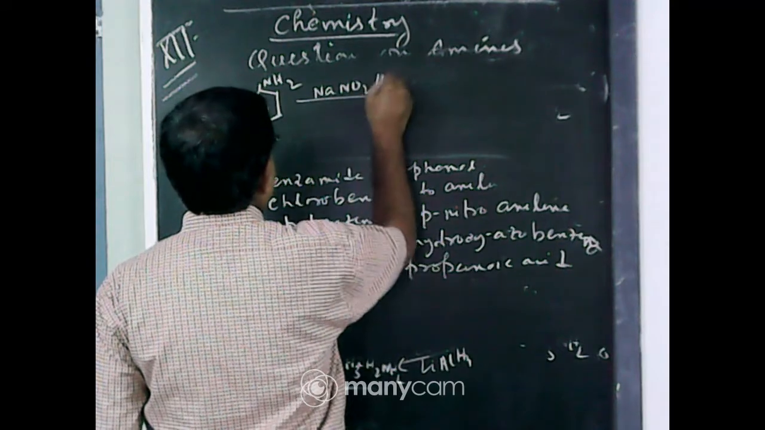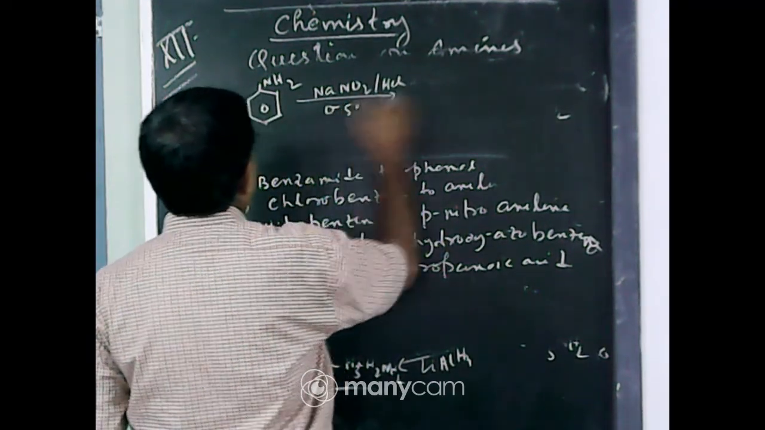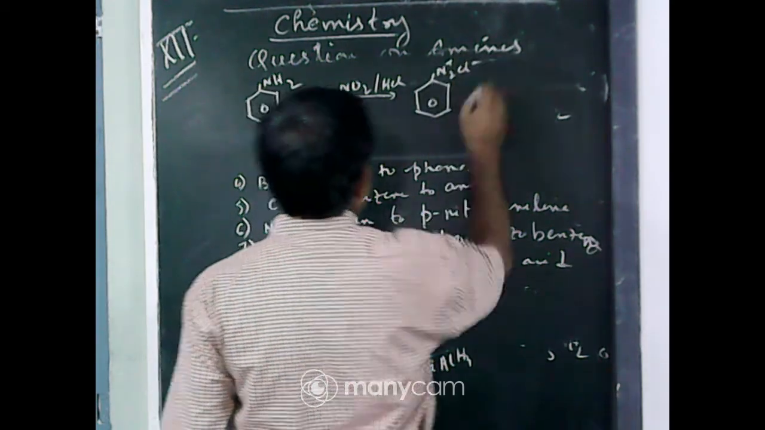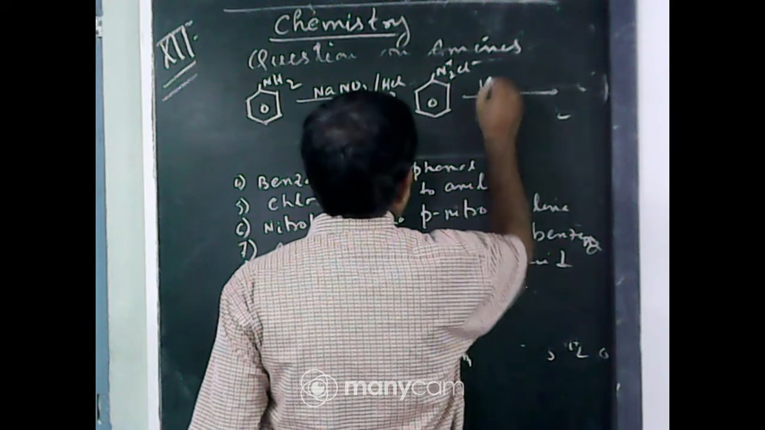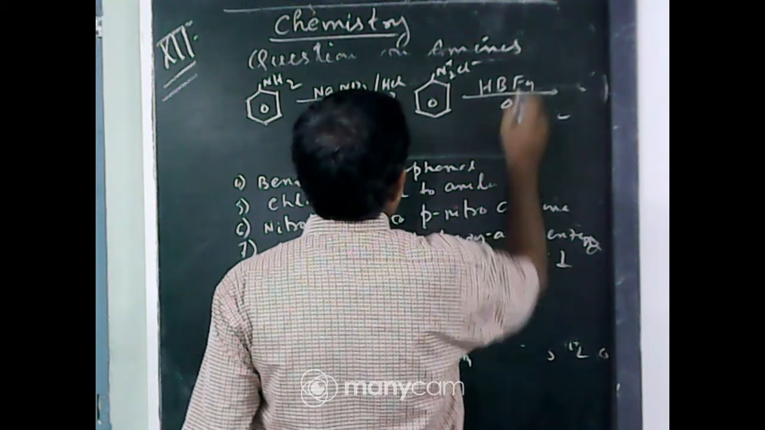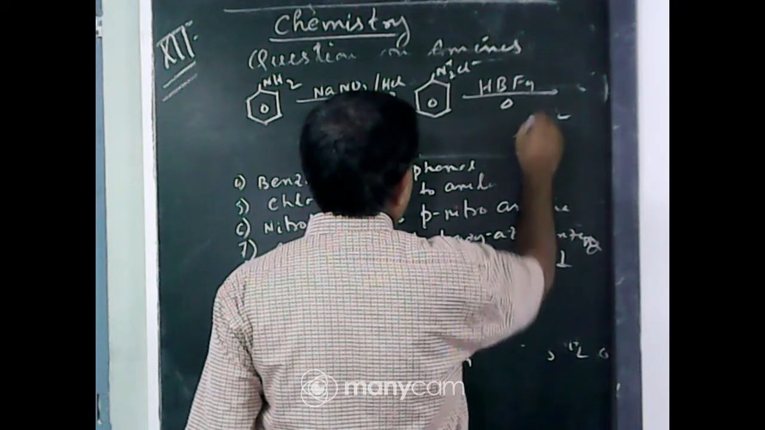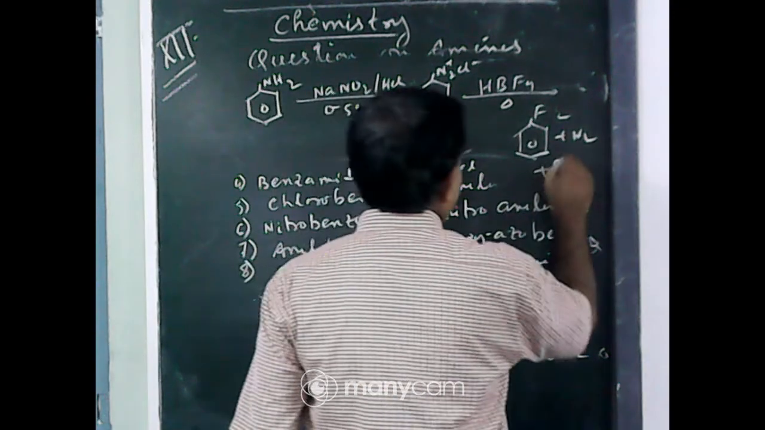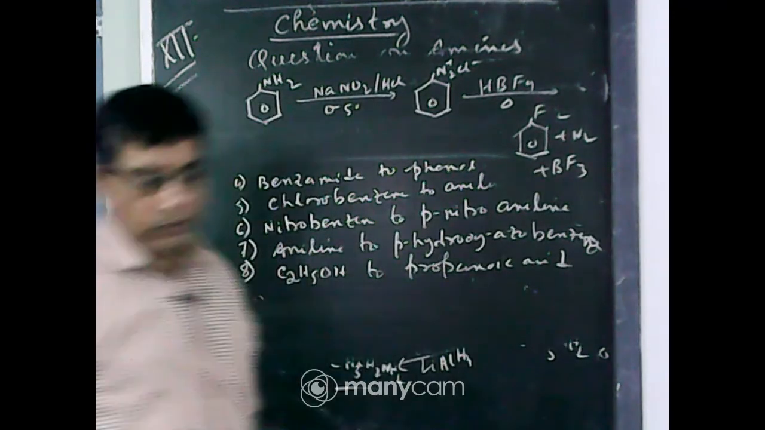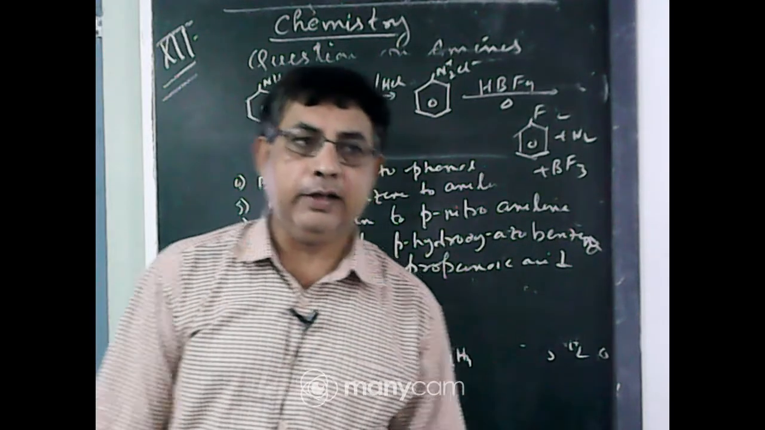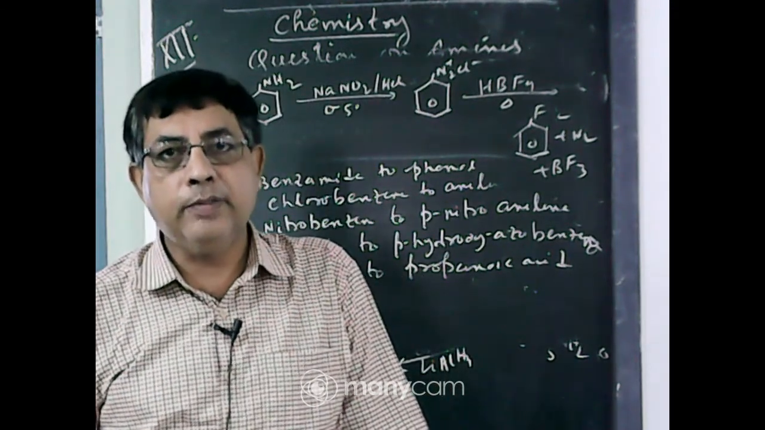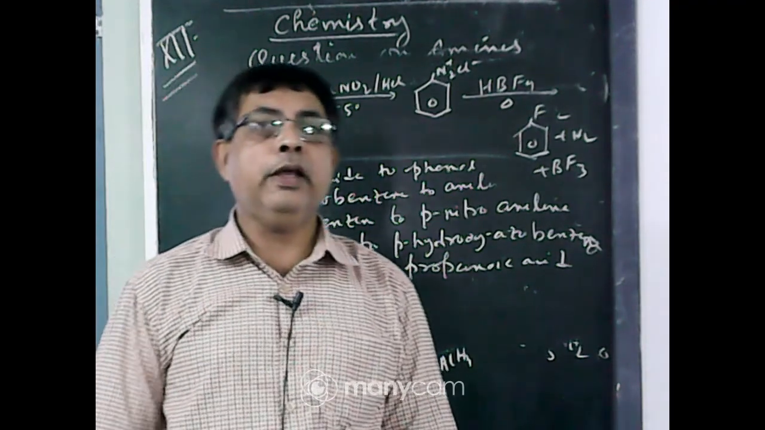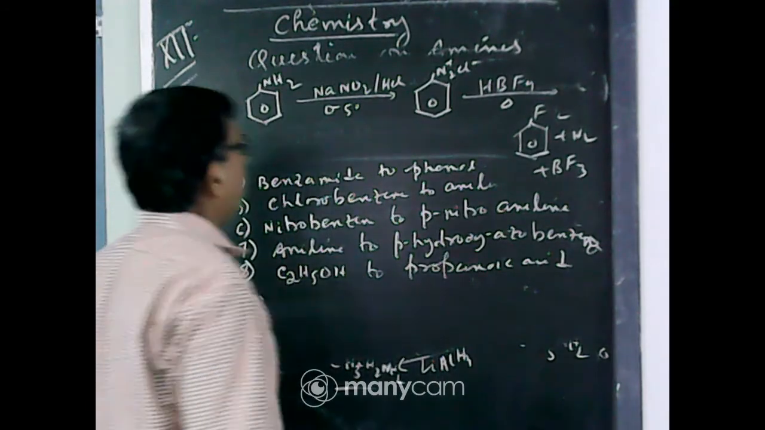diazonium reaction, NaNO2 and HCl, 0 to 5 degree centigrade. It forms benzene diazonium chloride, N2 plus Cl minus. Then heat with HBF4, hydrofluoroboric acid. When heated it forms fluorobenzene plus nitrogen plus BF3. This is the only way to introduce a fluorine atom in the benzene ring, and the reaction is known as the Balz-Schiemann reaction. Aniline to fluorobenzene.